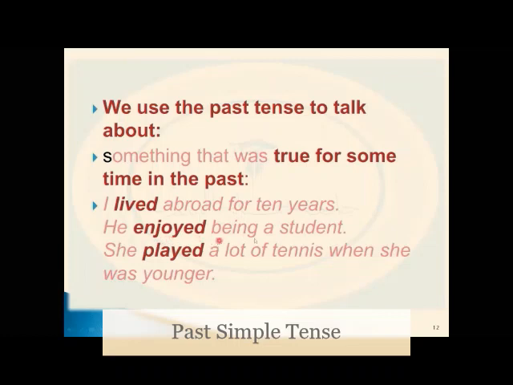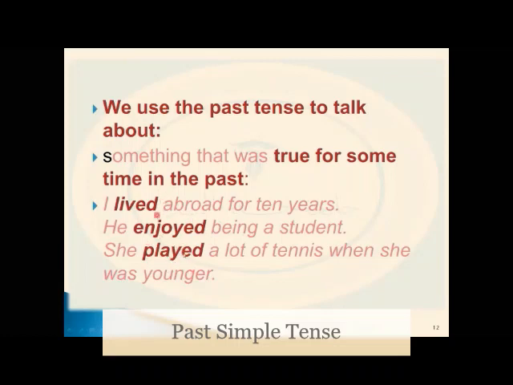He enjoyed being a student. And she played a lot of tennis when she was younger. She played. So this is also true.